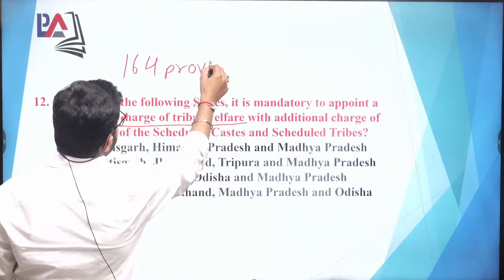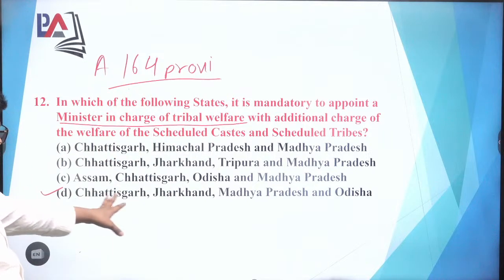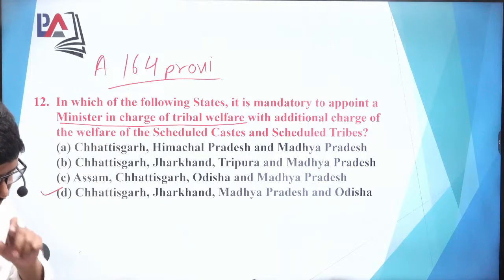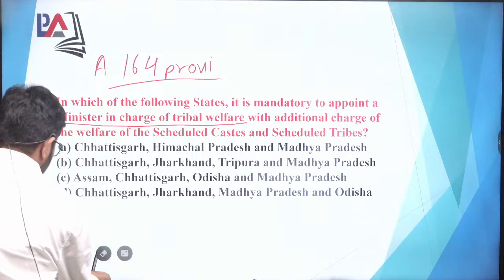If you go to the proviso to Article 164, you will find the mention of these four states there. Okay, Article 164 clause 1 proviso.